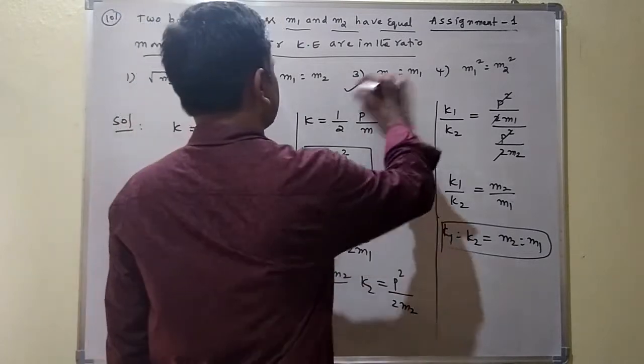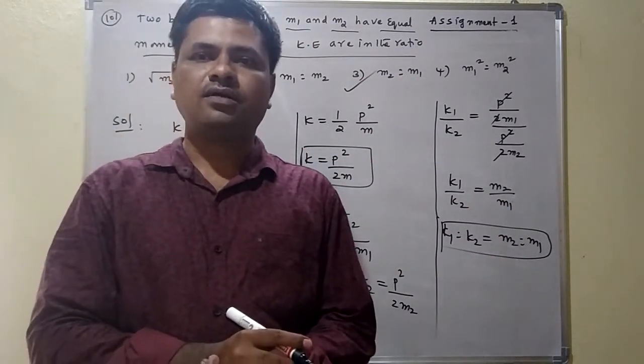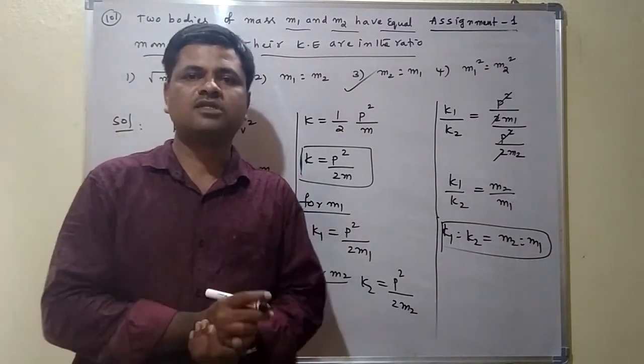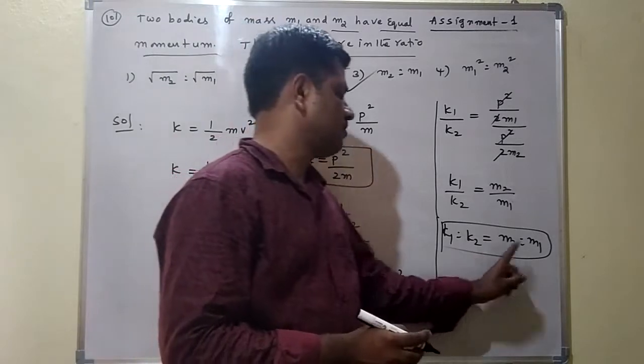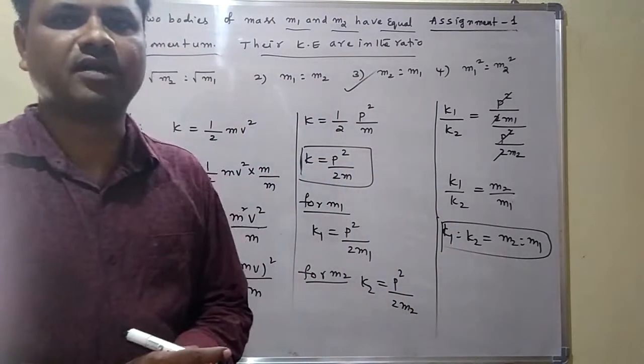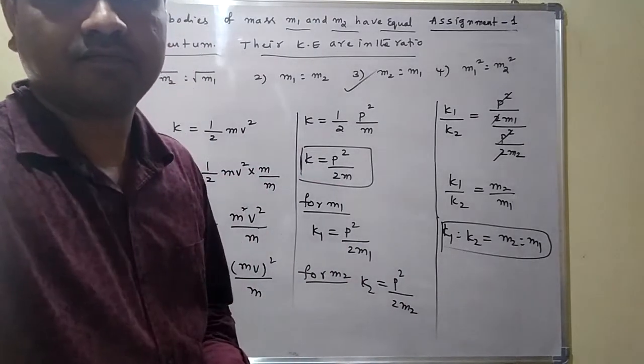So which option is correct here? Third option is correct here. How did we do this problem? Using the relation between kinetic energy and momentum of the body, we found the ratio of the kinetic energies, and we got m2 is to m1. So the third option is correct here.